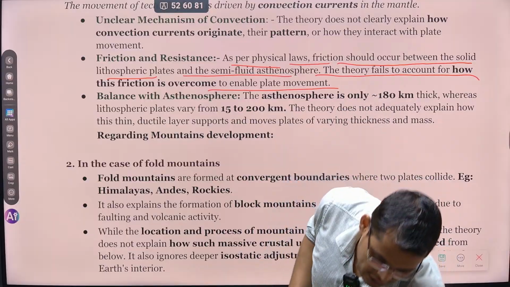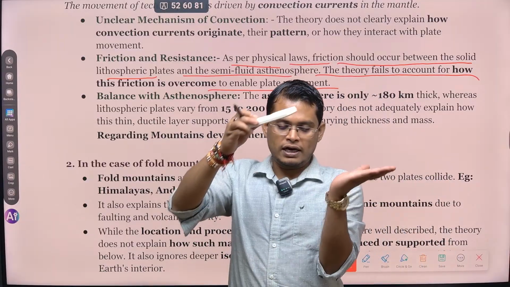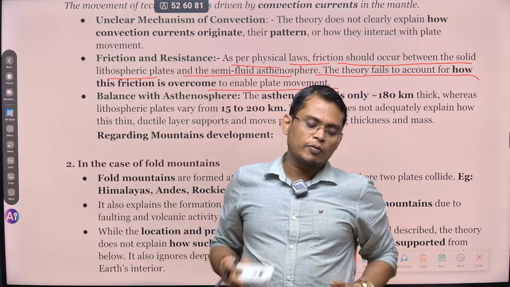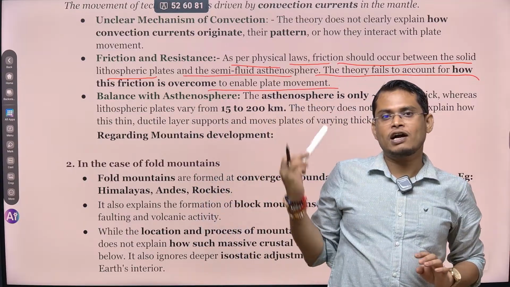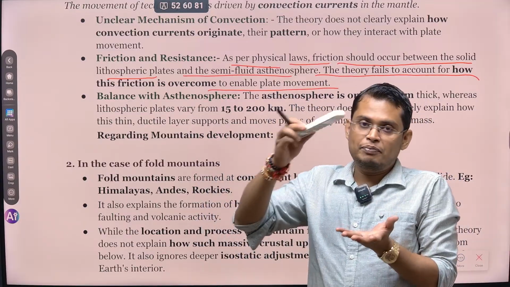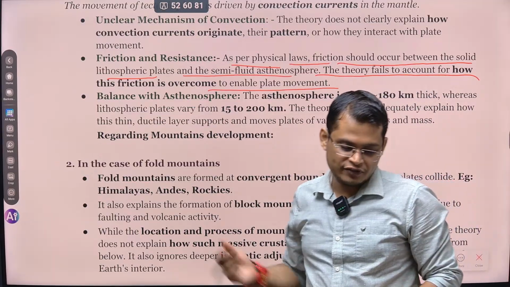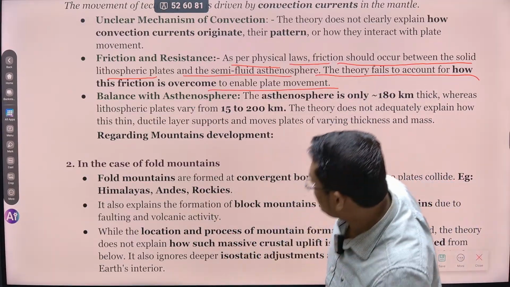Let's say this is the remote and this is a plate and it is moving. So there will be friction. This plate needs to overcome this friction, but this theory is not accounting for that. If a big heavy mass is put here, there will be a lot of friction, and how this friction is overcome, this theory does not explain properly.